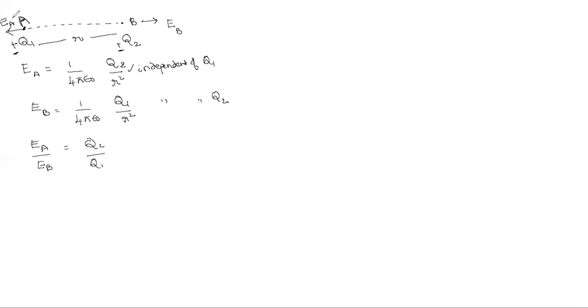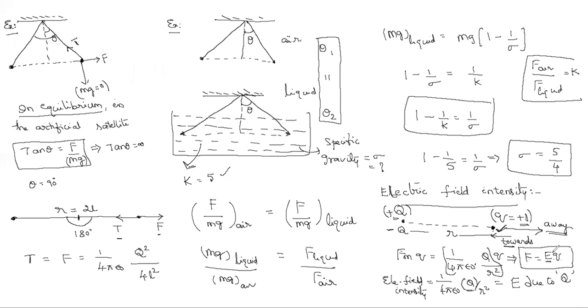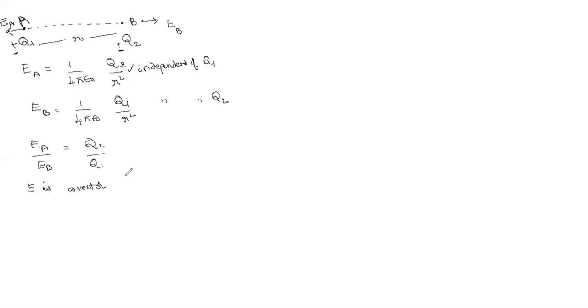So here you understood one point. Every time you write E, direction matters, which means is it a vector or scalar? Vector. And from the formula, you can say the unit also. E is equal to F by Q. F by Q means the unit will be Newton per coulomb. This is the unit.